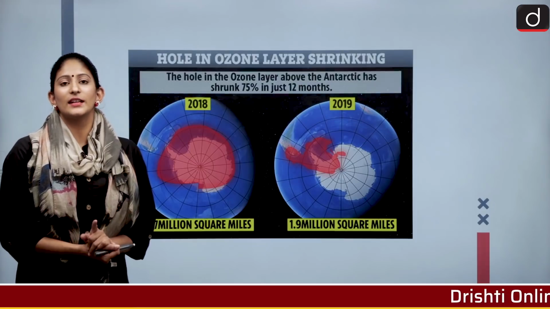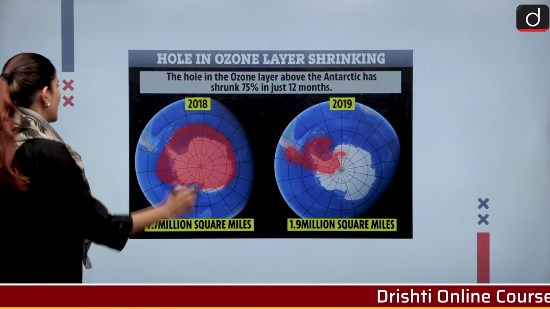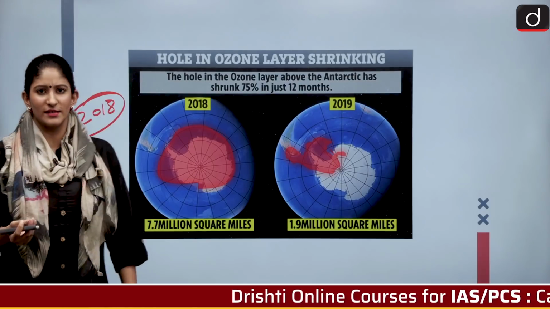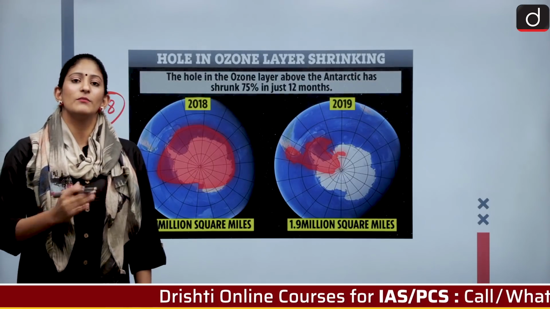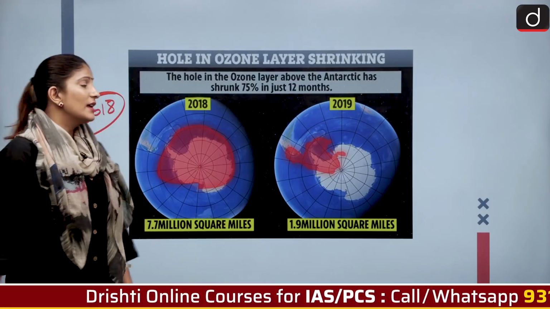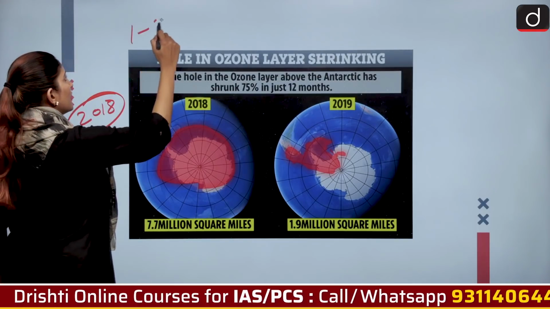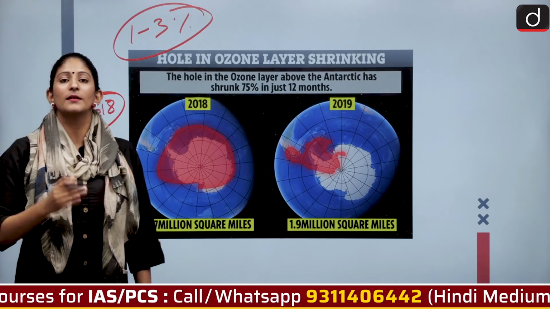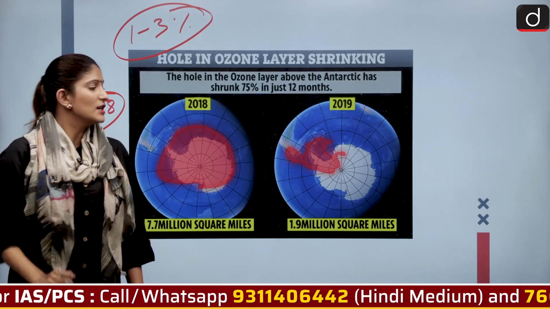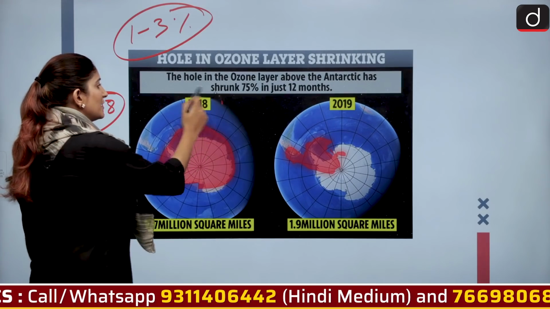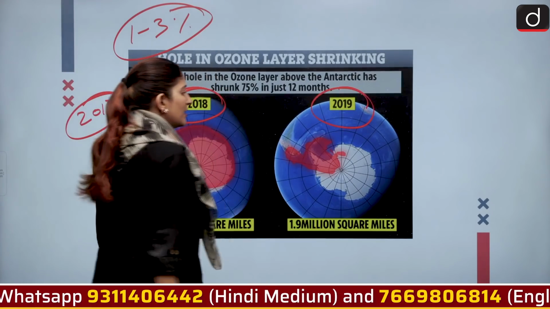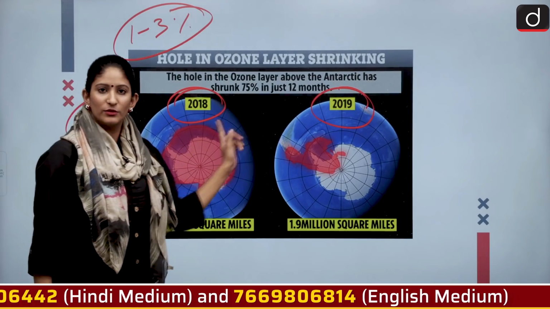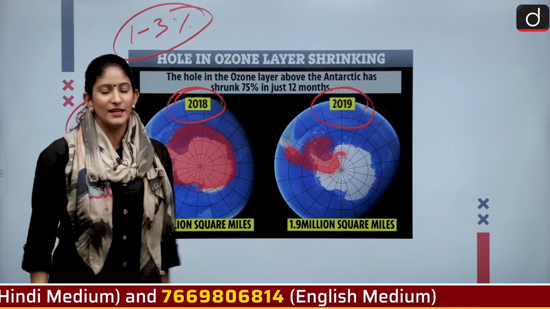A UN study conducted in the year 2018 showed positive results with respect to the Montreal Protocol. The ozone layer had been recovering itself at a rate of 1 to 3%. As you can see, there has been a difference in the width and expanse of the ozone layer when we compare both of these years, 2018 and 19.